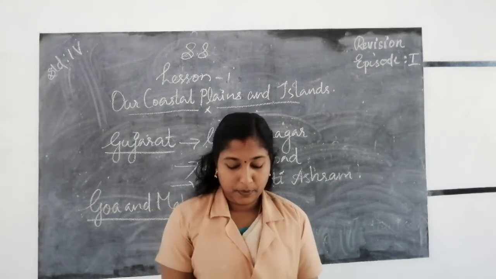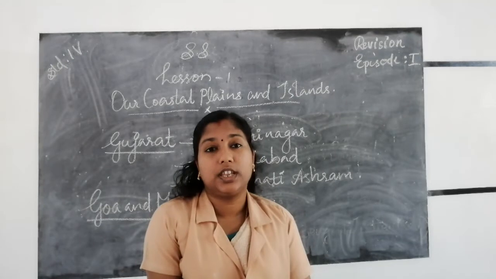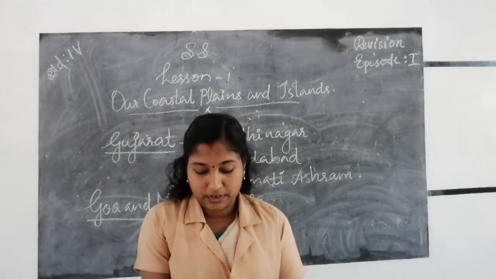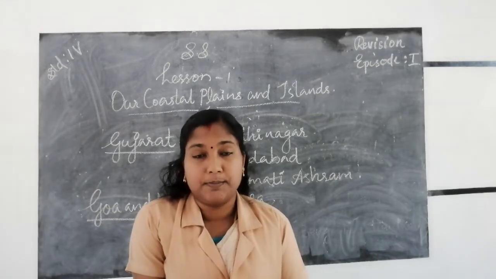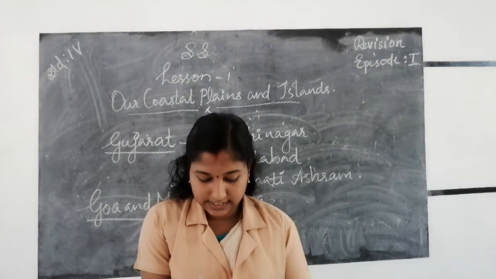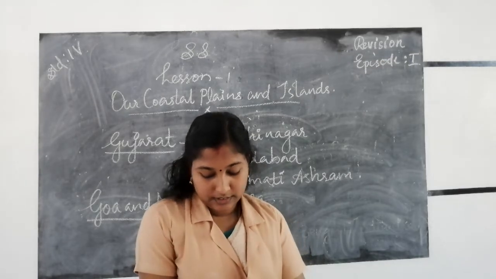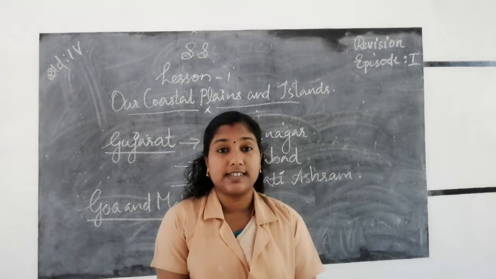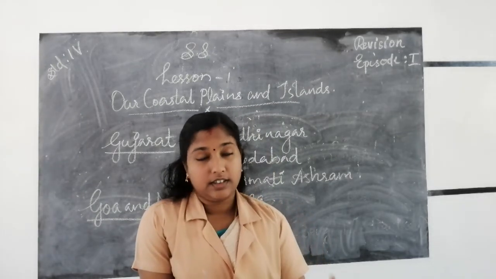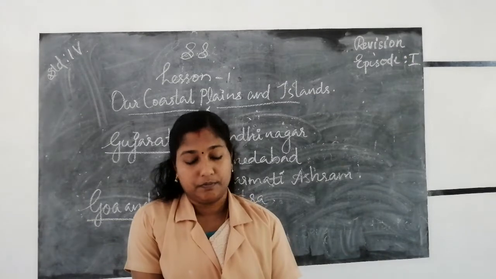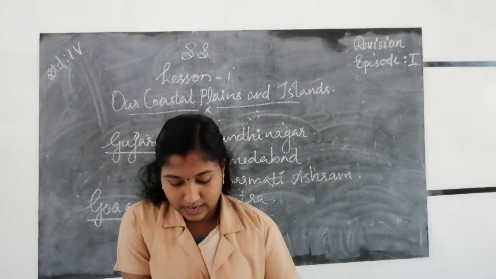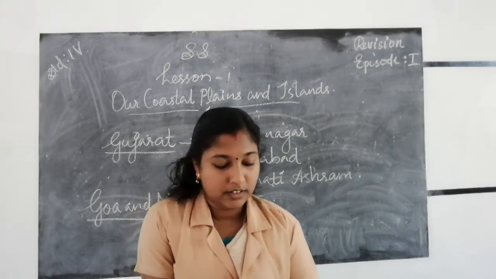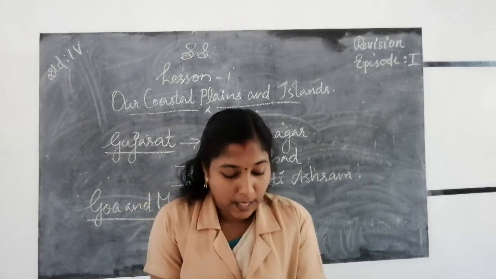Next we are going to learn about the next states, Puducherry and Tamil Nadu. Puducherry lies to the south of Tamil Nadu. It is a union territory with Pondicherry as its capital. Puducherry has its own elected government. Aurobindo Ashram and Matri Mandir of Puducherry are very famous.